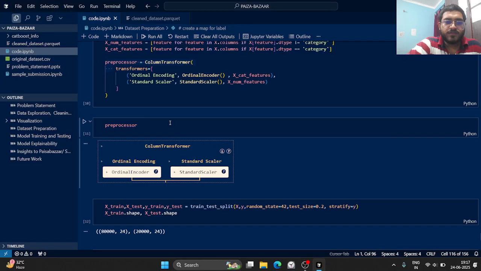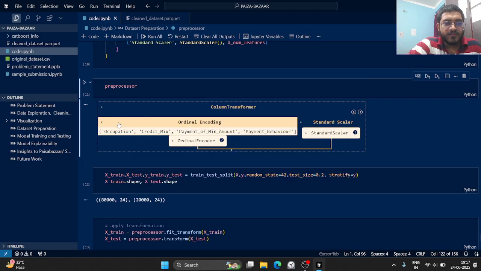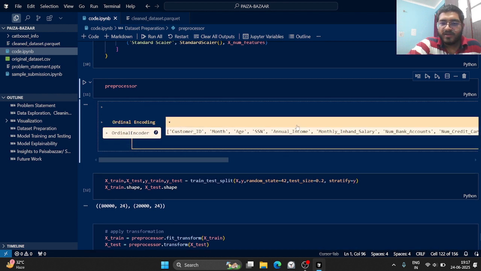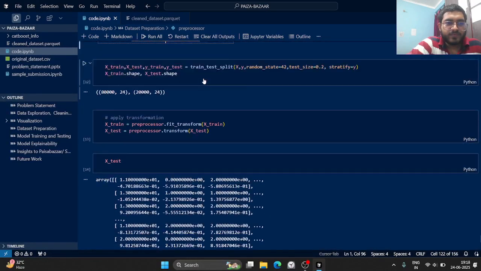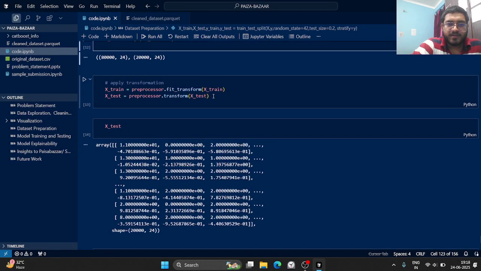If you look at what it is, it's quite a nice visualization. We can see the name of the ordinal encoder and all the columns we have. The same goes for standard scaler, with the numerical columns we have under X num features. I used a split of 20% for test and kept stratify equal to y to ensure that the ratio of the label classes would be the same in the train and test split. Then I applied fit transform for the train, and for the test we only use transform, because we don't want data leakage or to learn from testing data.